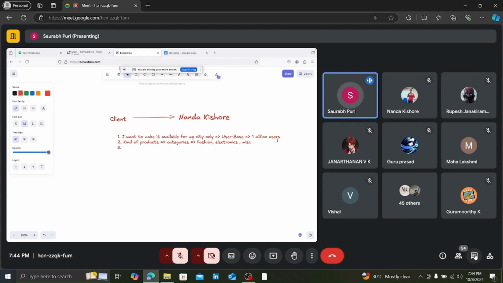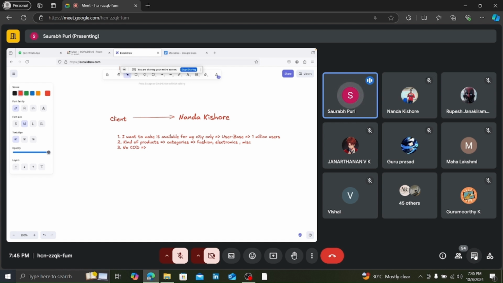you want to support the payment options. Client says no COD. I don't want to support COD because many of the sites don't support COD, and people damage the products and then send them back to us, right? So I don't want to implement COD.